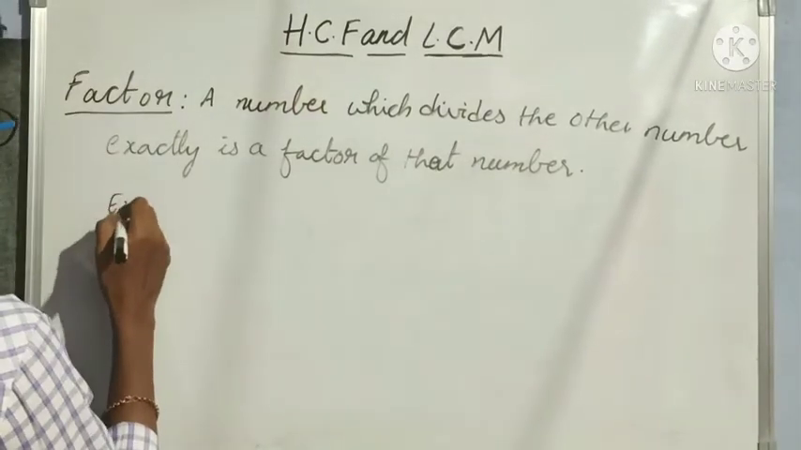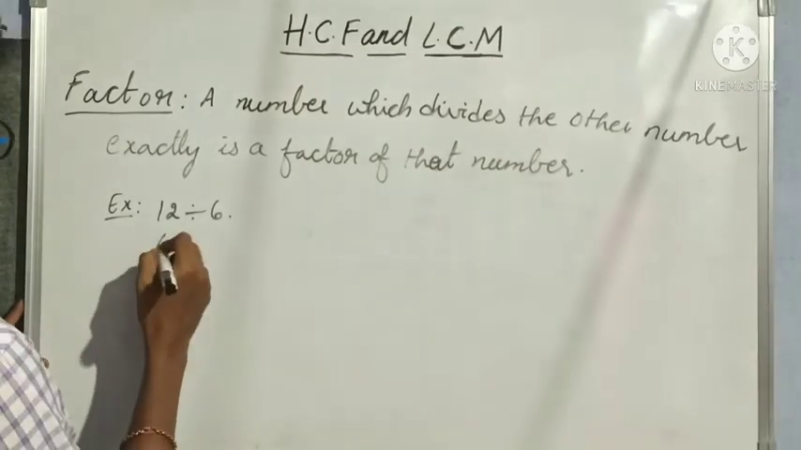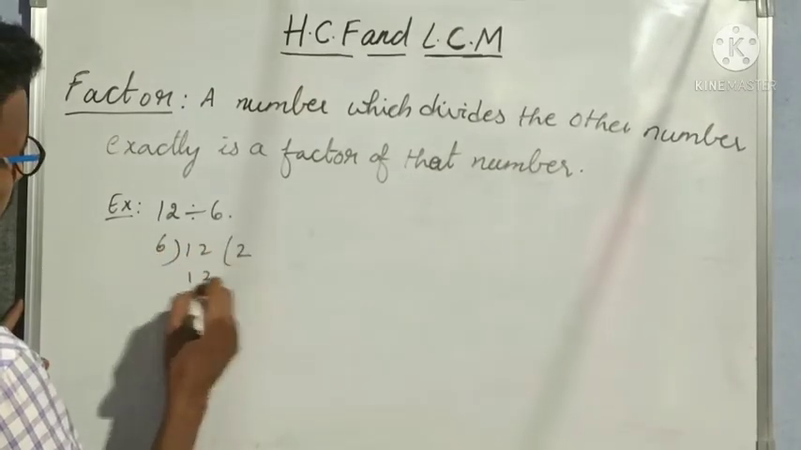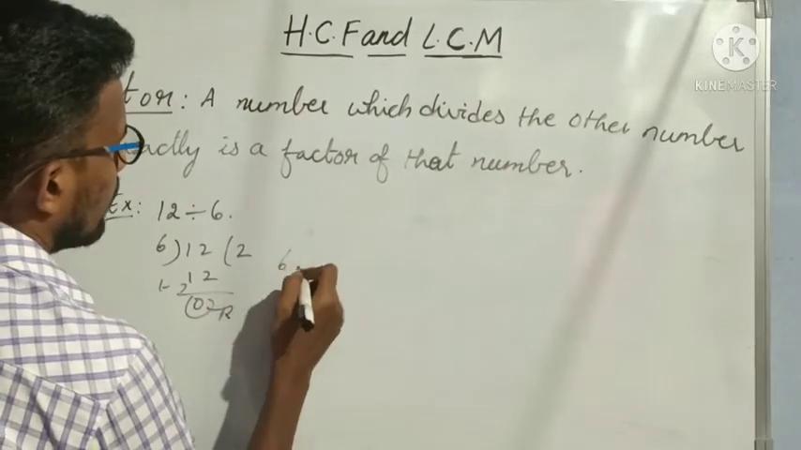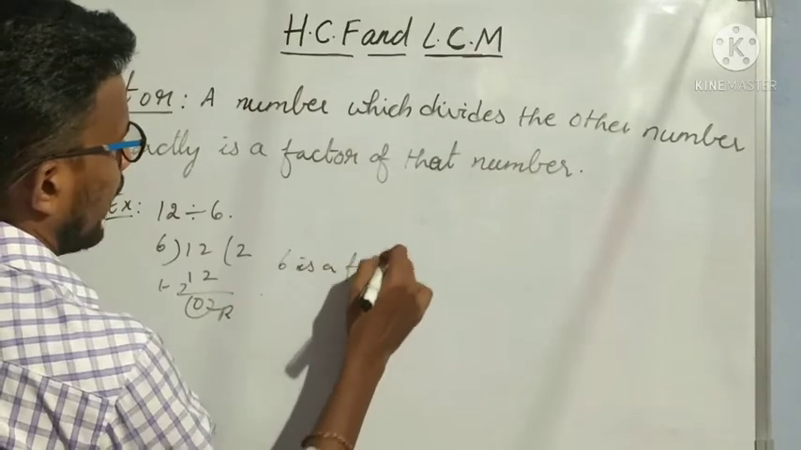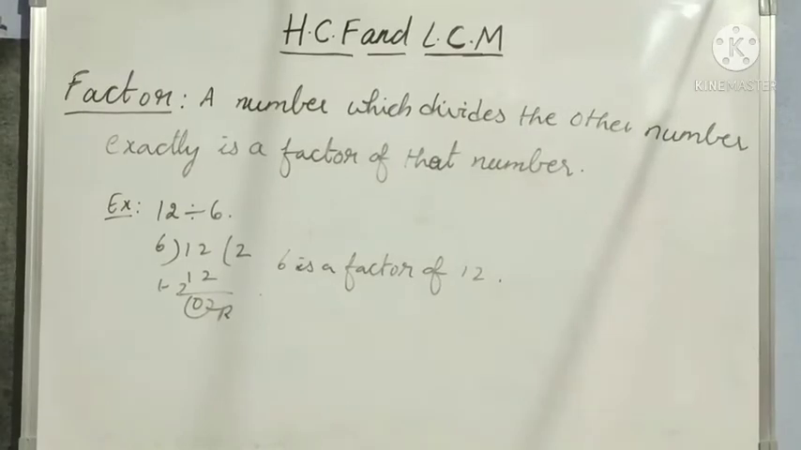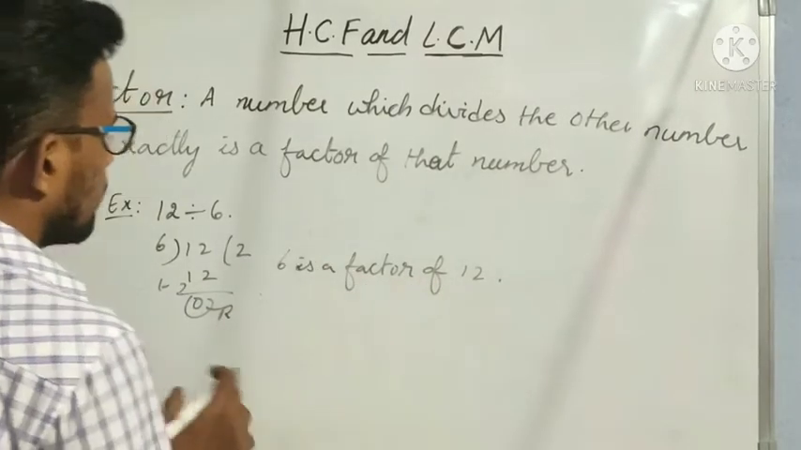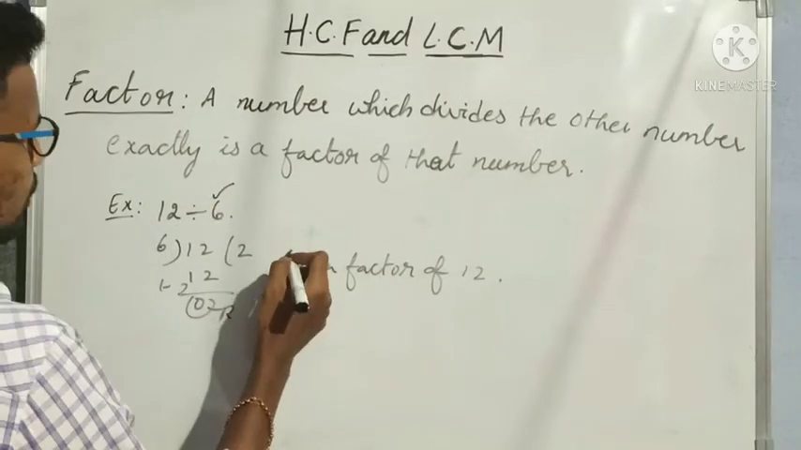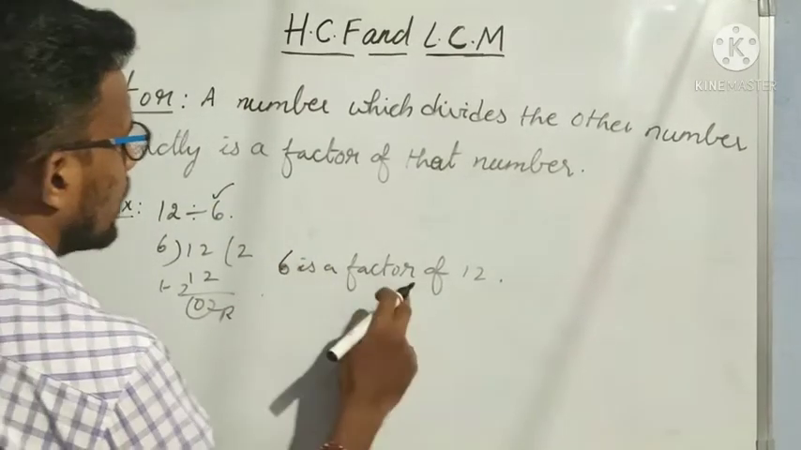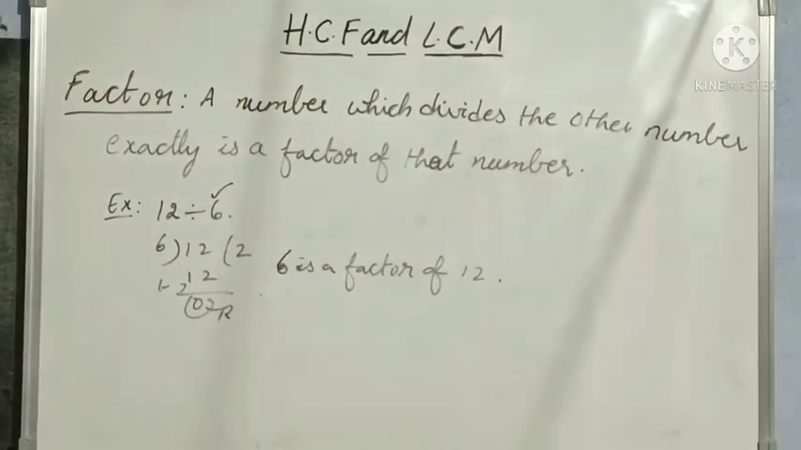Suppose, for example, the same example I am taking, 12 divided by 6. 6 twos are 12. So the remainder is 0. So here I can say that 6 is a factor of 12. Understood everybody? We should not write that 12 is a factor of 6. No, that is wrong. Always we should take the divisor. Whatever divisor we are getting, that divisor only we should take. So what is the divisor we are taking here? 6. So 6 is a factor of 12. Understood? I hope everybody understood what a factor is now.